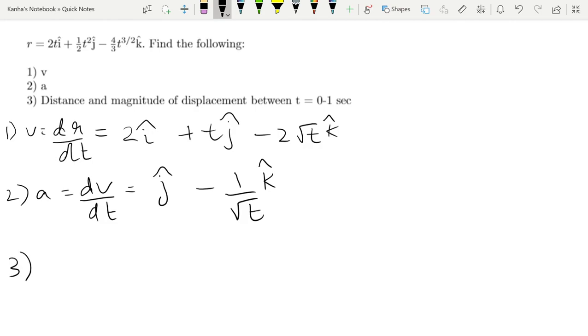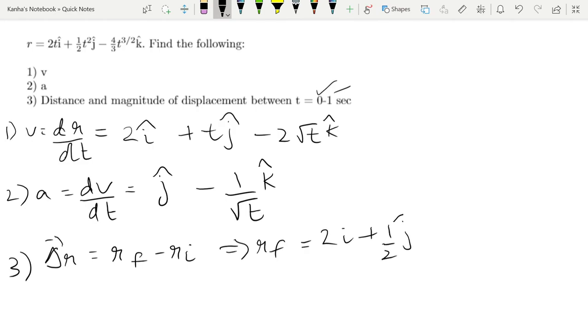Let's talk about displacement between t is equal to 0 and 1 seconds. So basically your displacement is equal to final position minus initial position. For the final position, put t is equal to 1 second. For the initial position, put t is equal to 0 second. In r, when we put these quantities, we find that rf is equal to 2i plus half j minus 4 by 3 k, and ri is equal to 0.